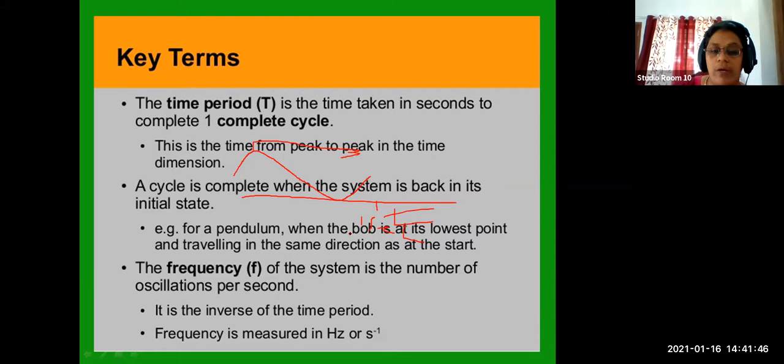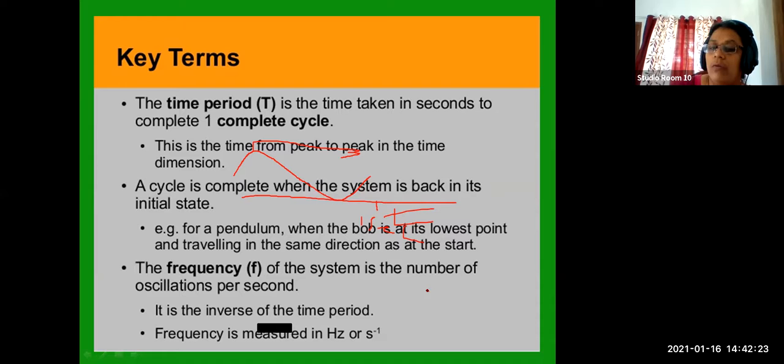And frequency, you have already discussed. You have already told me what frequency is. It is the number of oscillations per second. The unit is hertz. Time period is in seconds, amplitude in meters, wavelength also in meters, because it is a distance, no? So amplitude and wavelength have the SI unit meter. Then the frequency SI unit is hertz, or second to the power minus 1. Why? I have already told you.